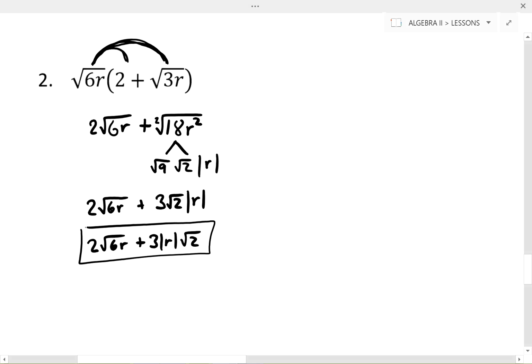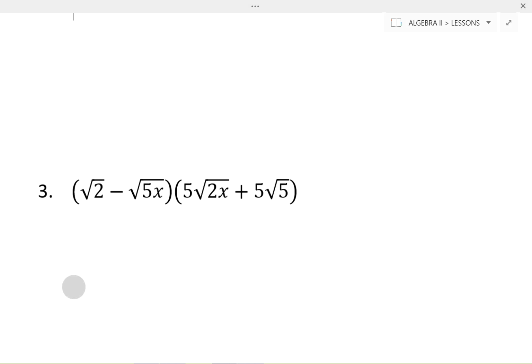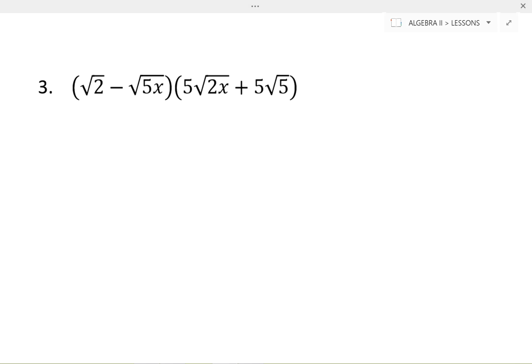So there's another example of taking a radical and having to distribute it into a binomial expression, where you end up with addition, or in some cases subtraction, between two terms that sometimes you can combine if they have like radicals and sometimes you can't. So one last example that we want to look at is similar, but just adds a little more complexity, because instead of simply multiplying a single term into a binomial, I have two binomial expressions multiplied together.